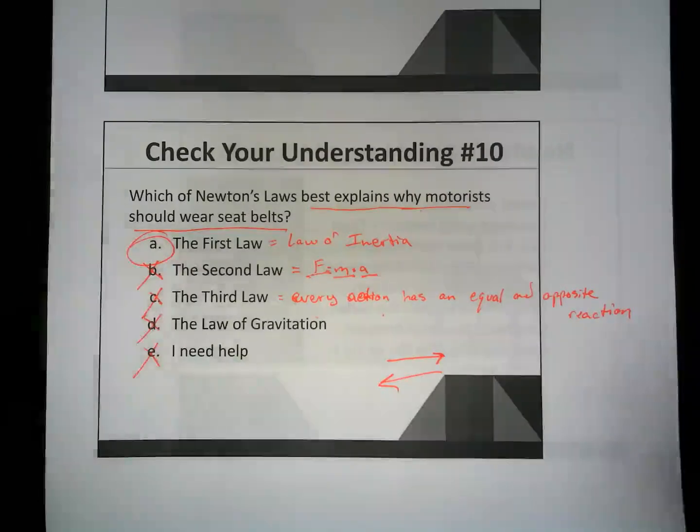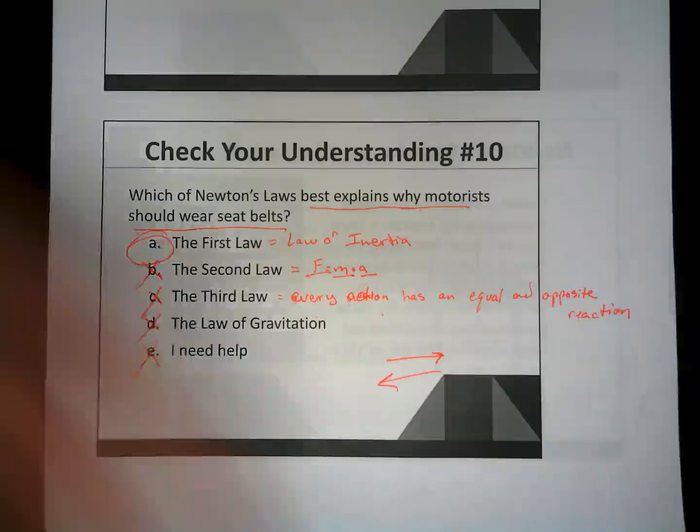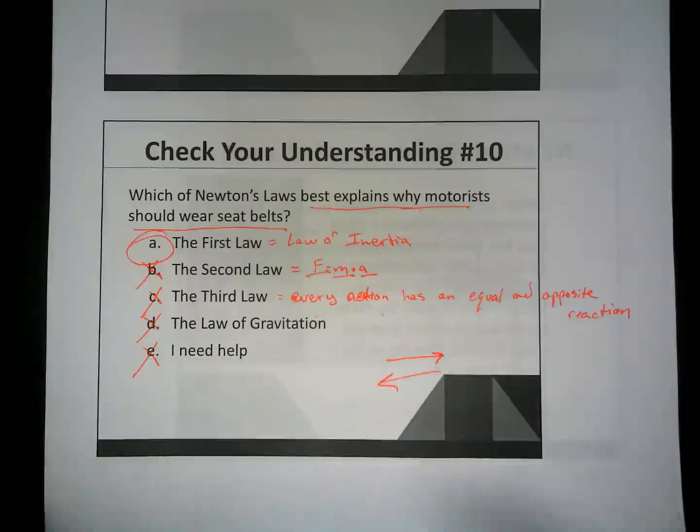And in order to prevent that from happening, we have to more or less overcome this law of inertia and game it to our advantage. Lock ourselves in to be part of the car with seatbelts. Put in airbags so we don't bust our face and our arms and our legs as much as we otherwise would if they weren't there. Okay? So definitely a law of inertia.